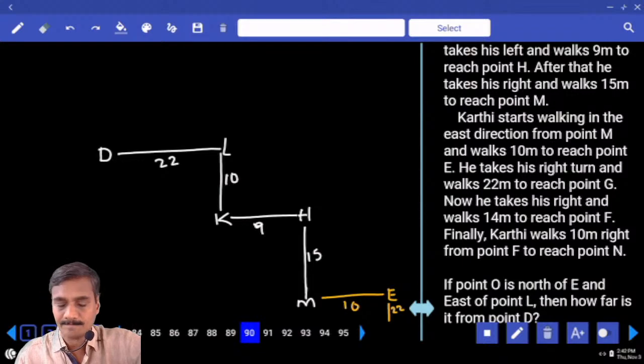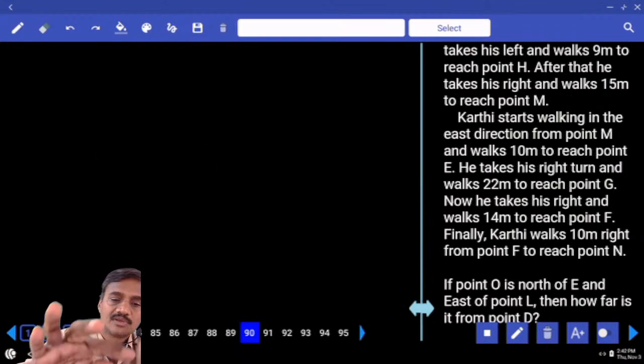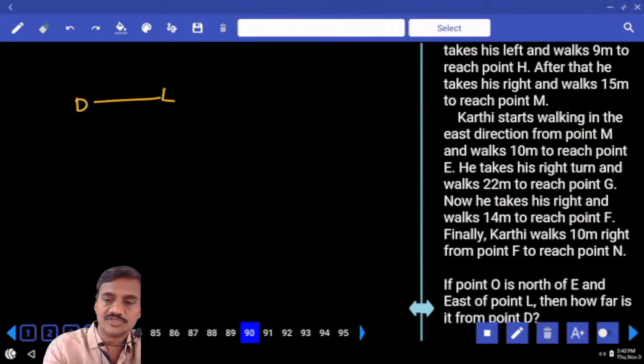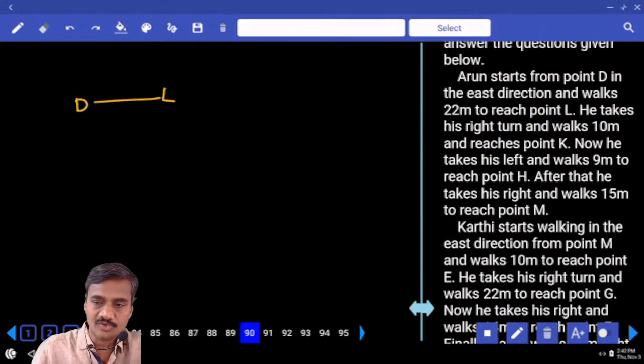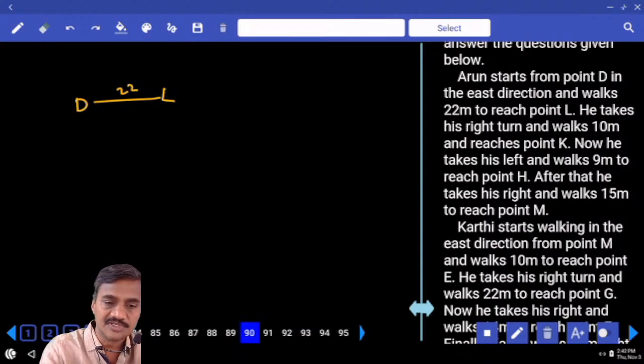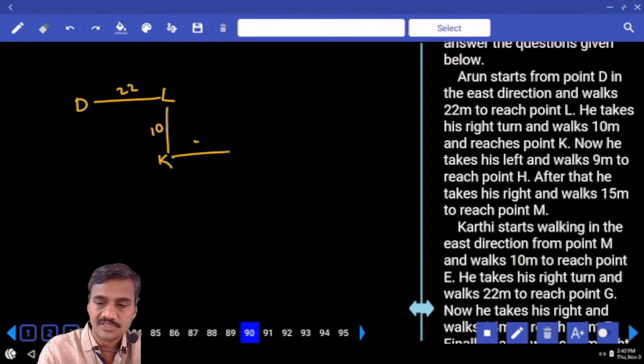Then, now I'll write down this direction once again as a diagram. Let us start from D. Next one L is here, isn't it? Arun walks 22 meters to reach point L. He takes his right turn and walks 10 meters and reaches point K. And from point K, he takes a left turn and walks 9 meters to reach point H. And after that, he takes his right and walks 15 meters to reach point M.